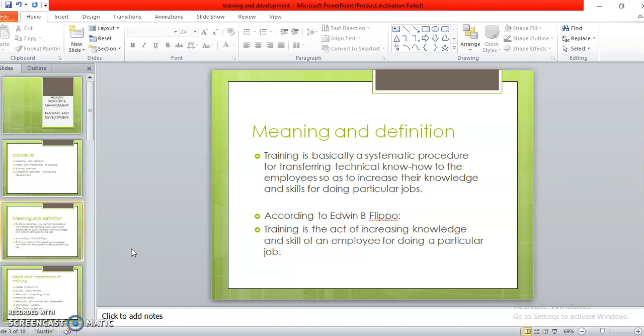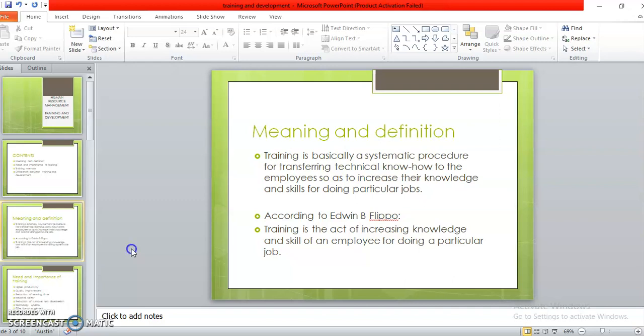So, training is basically a systematic procedure for transferring technical know-how to the employees so as to increase their knowledge and skills for doing particular jobs. Let's do it once again. The meaning of training is, it is a systematic procedure for transferring technical know-how to employees so as to increase their knowledge and skills for doing a particular job.